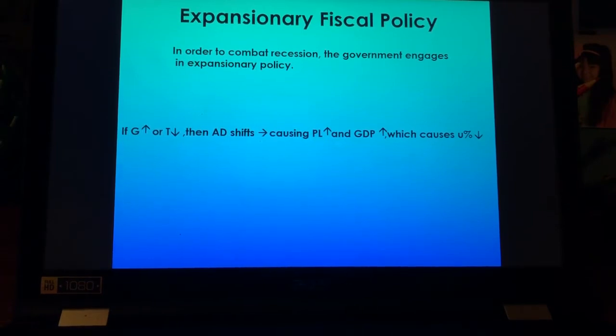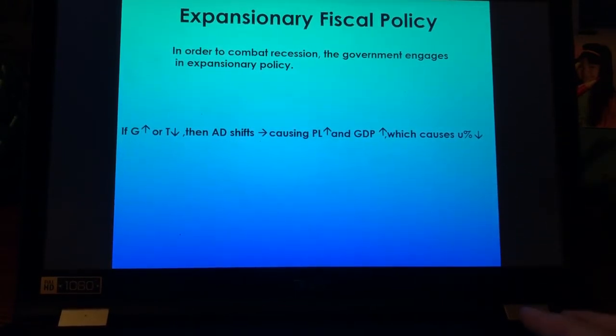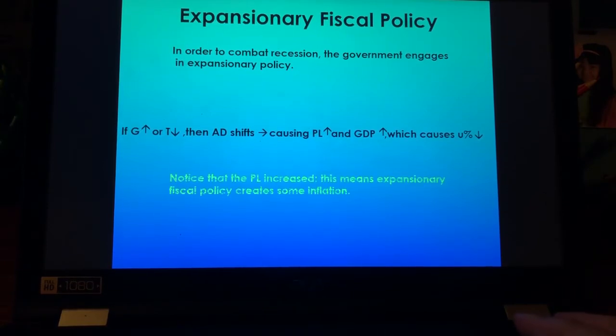It causes the economy to start producing stuff. This is what the government is hoping to do with the new stimulus package: people get money in their pocket, they spend that, it creates jobs, which causes unemployment, our biggest problem in a recession, to go down. So notice the price level will increase as the unintended effect of this.